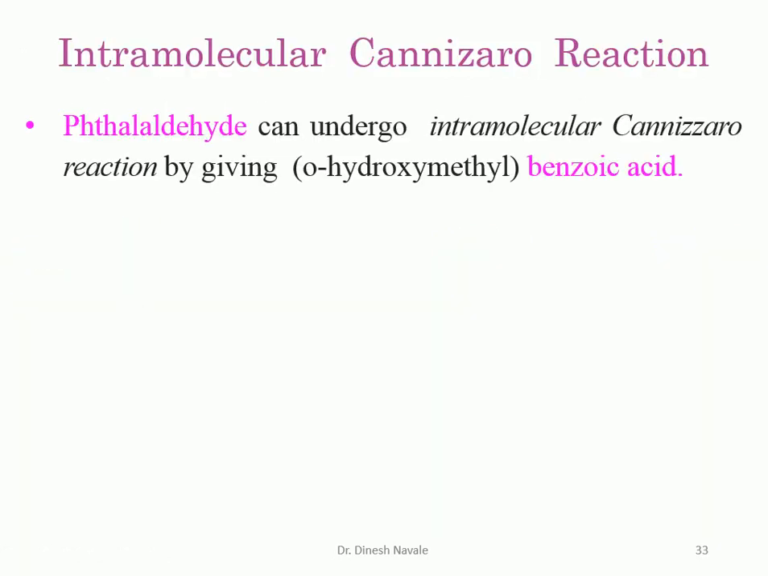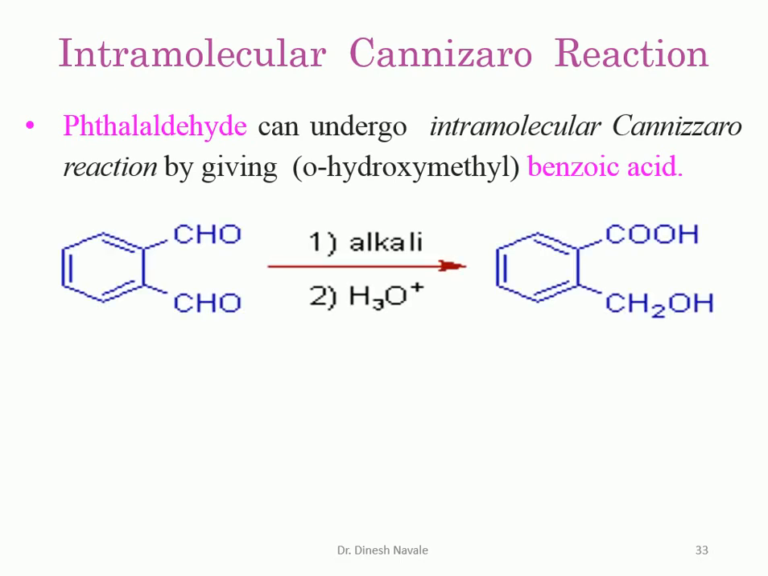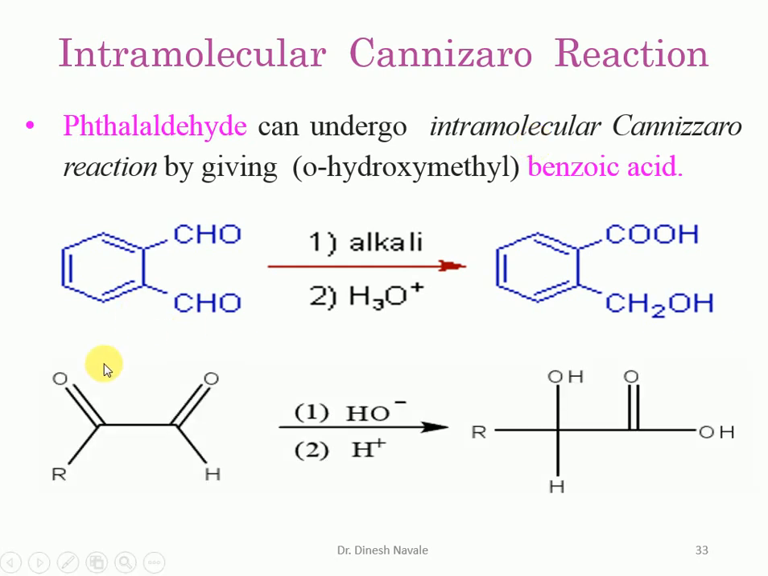Intramolecular Cannizzaro reaction is also possible in the case of phthalaldehyde. So this is the phthalaldehyde, in which two aldehyde groups are present. One will undergo oxidation, so we get the acid, and the other aldehyde will undergo reduction, so we get the alcohol. Both aldehydes are part of the same molecule, so that's why it is called the intramolecular Cannizzaro reaction. The reaction conditions will be the same as the Cannizzaro. This is also a glyoxal type of reaction. One aldehyde will undergo oxidation, the other aldehyde will undergo reduction, and we get the formation of this product.